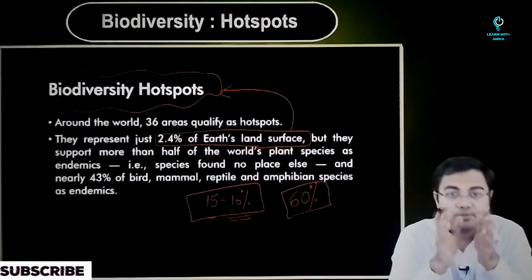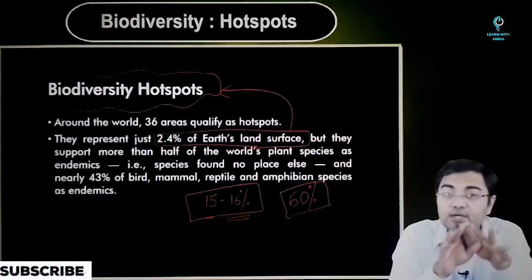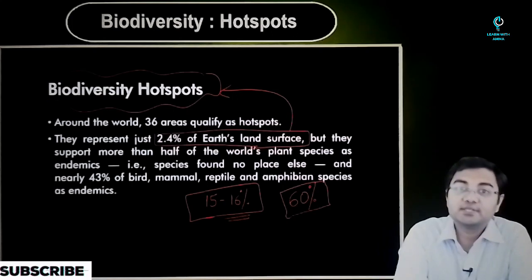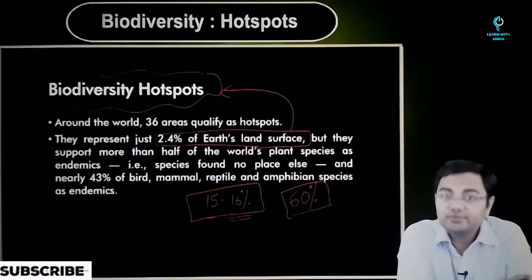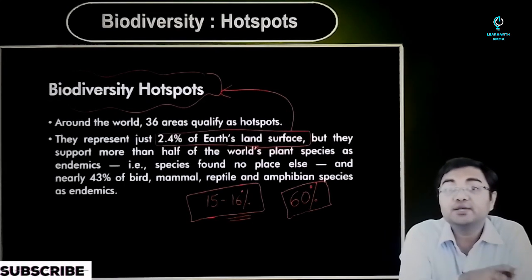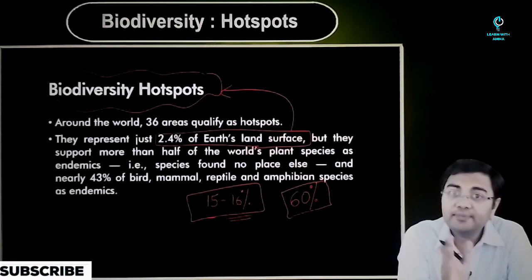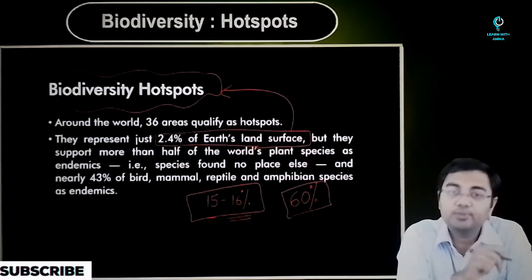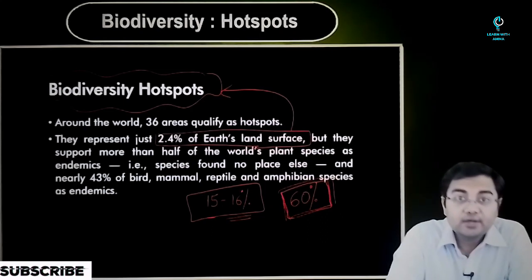So that's why we need to take care of these areas. That's why these kind of hotspots need to be demarcated, and we need to take care of them. Because if we start to lose the biodiversity in these areas, and as we just discussed, these are areas which have lost more than 70% of their original vegetation. In many cases, it has been seen to be more than 85% of the primary vegetation that has already been lost. So in these cases, looking after these hotspots of biodiversity becomes very, very important, because they are sustaining more than 60% of the total organisms or the total species that survive on the earth.